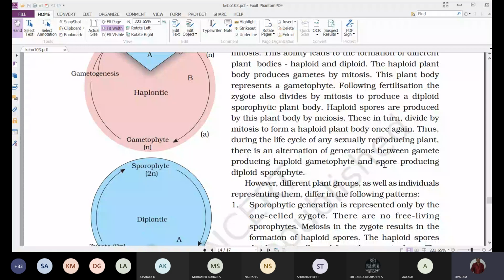Thus, during the life cycle of any sexually reproducing plant, there is an alternation of generations between the gamete-producing gametophyte and the spore-producing diploid sporophyte. Such an alternation of the haploid gametophyte stage with the diploid sporophyte in the life cycle of a plant body, we are calling the alternation of generation.